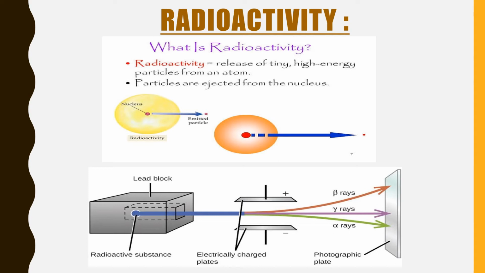Now the phenomenon can be observed by placing the radioactive element in a cavity made in a block of lead. You can see over here there is a block of lead, and inside it the radioactive substance is being kept. Why is it kept inside a lead block? Because lead metal is the preferred material for radiation shielding, meaning that lead is highly effective in providing protection from sources of radiation.